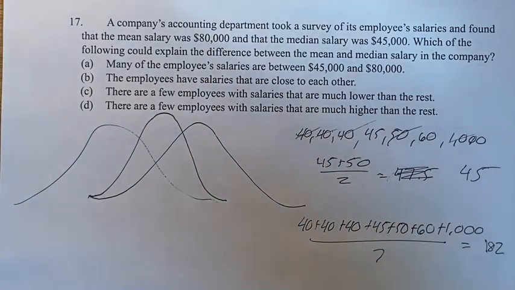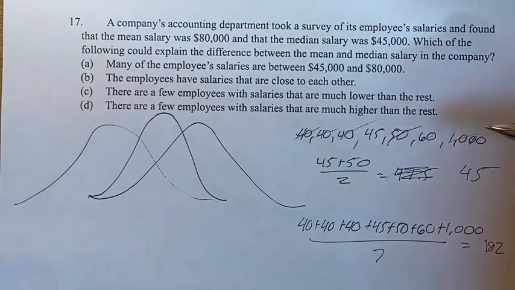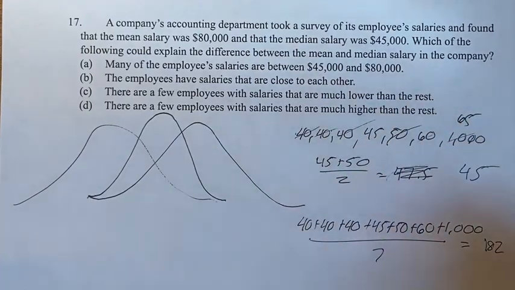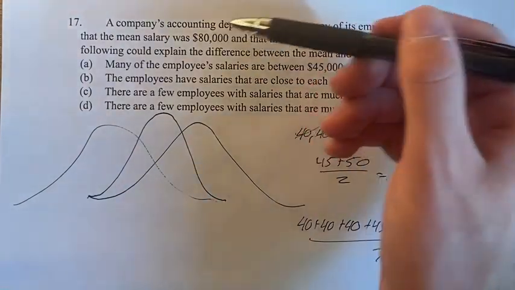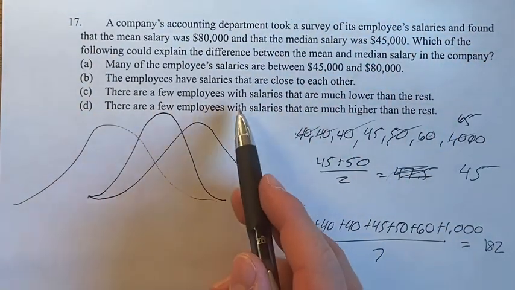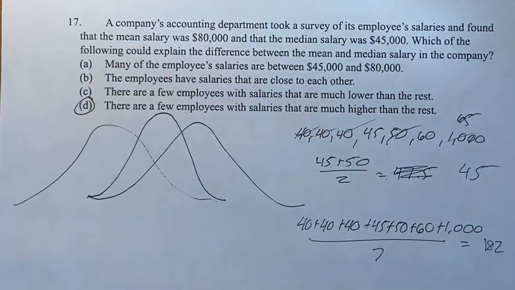The reason that the mean is so much higher than the median is the 1,000 doesn't really affect the median. It just adds one more person at the top. If this guy was 1,000 or if it was 65,000, it doesn't matter. The median would still be the same. But the 1,000 here in this fraction changes the value a lot. So we would expect, if the mean is a lot higher than the median, there are a few employees with salaries that are much higher than the rest, and D is going to be your final answer.